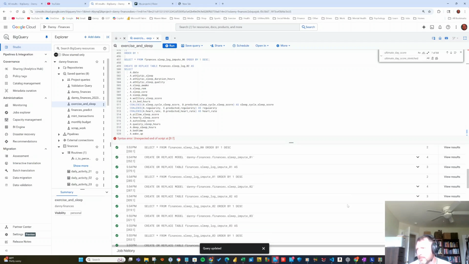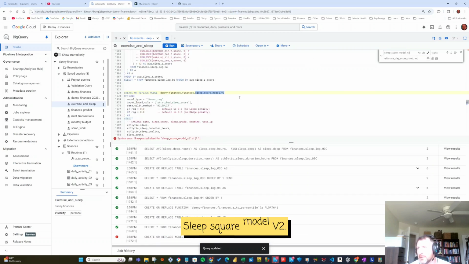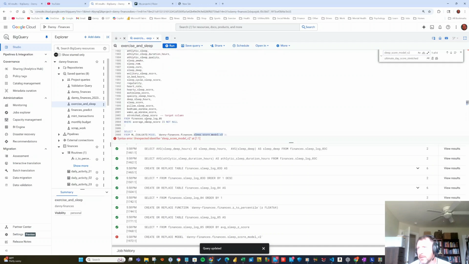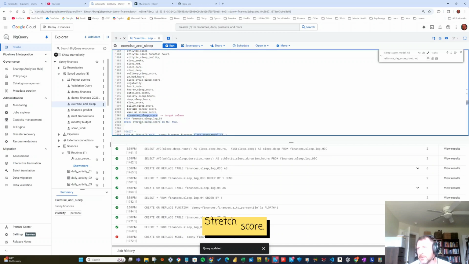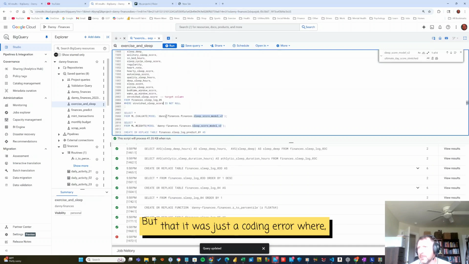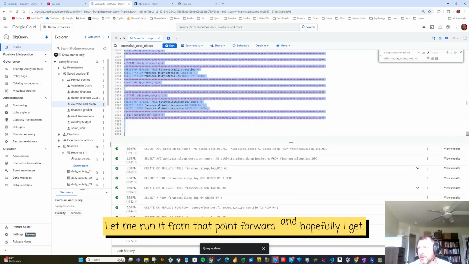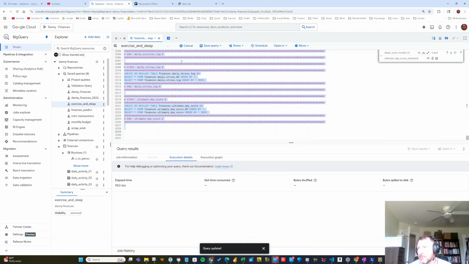Where is this happening? Sleep score model v2. So let's see what the problem is. Sleep score model v2. Oh, yeah. You always got to make sure. Stretch sleep score. There are some more missing values creeping in, and that's causing problems. But it was just a coding error where you got to make sure the predictor is not null. So let me run it from that point forward, and hopefully I get all